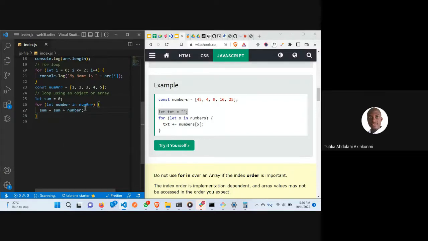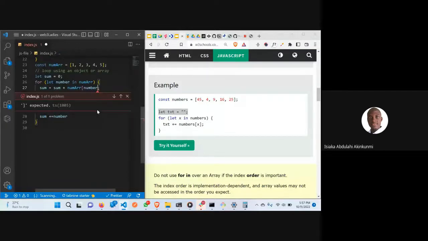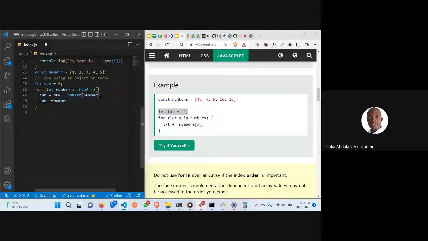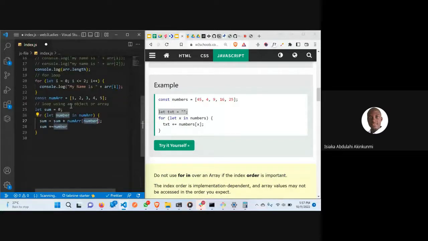But once you go on, instead of writing sum equals to sum plus number, you can write sum plus equals to, like this, and our number. But don't forget that this number is just an index, so this will not work. You have to look for the number here, and it's going to be something like this. What is going to show here is just the index of this, because there are 5. It's going to be 1, 2, 3, 4, 5.